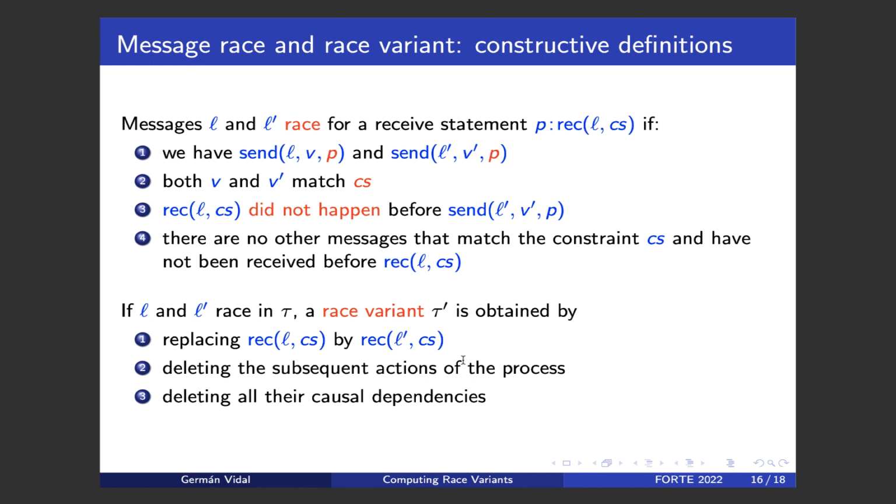So it's like a recursive definition where we keep deleting actions and the dependencies on these actions, and the dependencies of those actions, etc., until no more actions are removed. As I mentioned, this is more or less the intuitive idea, but you can find all the details in the paper.